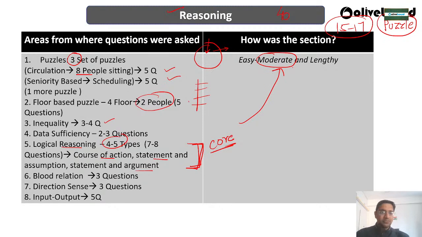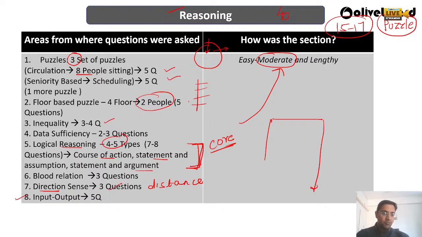So there is not much difference between what happened last time and what is happening this time. Then blood relation questions were there, 3 questions. Then direction and distance: somebody is going north, then we are going to the east, then somebody is going again to the south or like that. So 3 direction-based and distance-based questions were there.